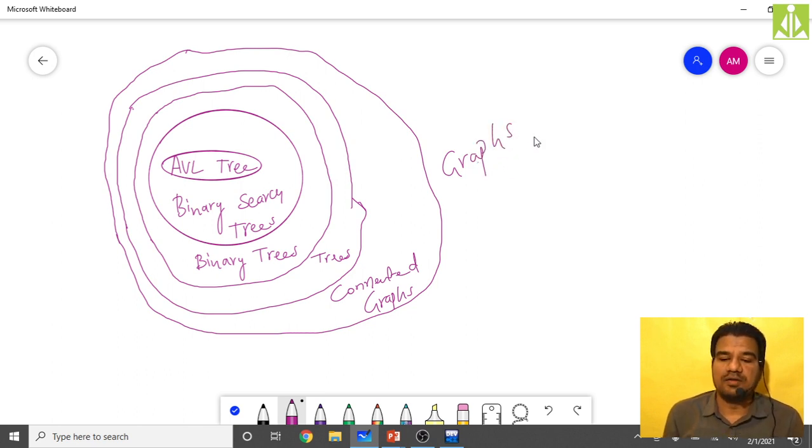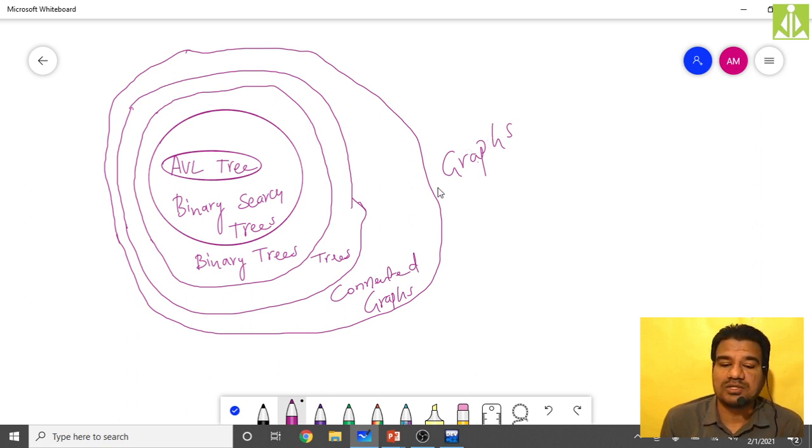In reverse, if you take it, not all graphs are connected graphs, and not all connected graphs are trees, and not all trees are binary trees, and not all binary trees are binary search trees, and not all binary search trees are AVL trees. But in the other direction, all your AVL trees are binary search trees, all your binary search trees are binary trees, all your binary trees are trees, all trees are connected graphs, and all connected graphs are graphs. Like this we can do the differentiation.